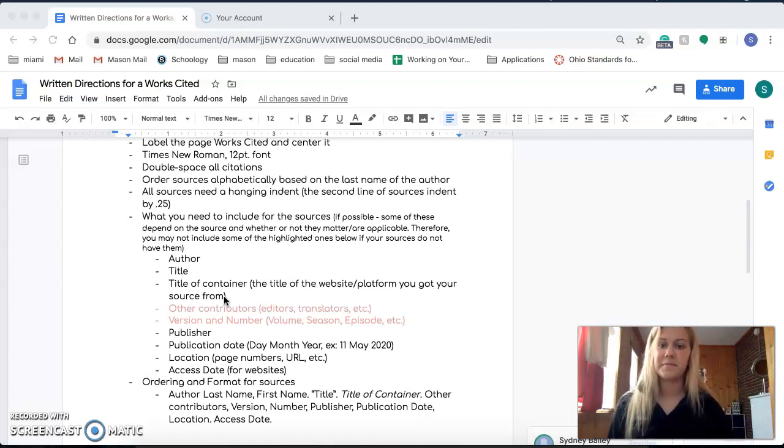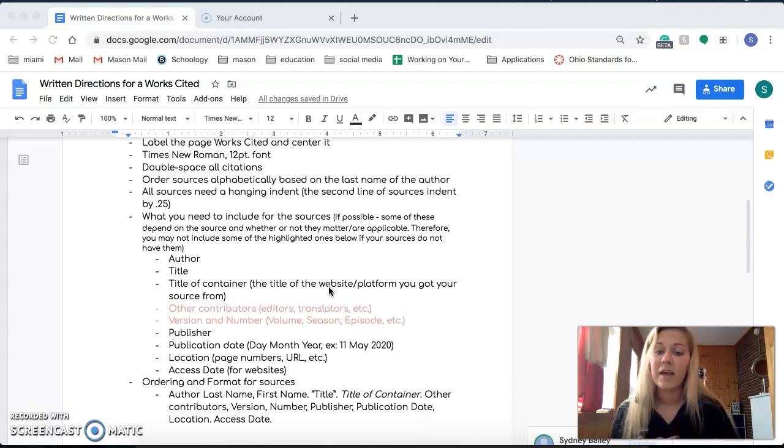like the title of the website. You'll do the title of the container. So in this case, the platform you got your source from, like US Daily Mail. So it's not the title of the website, but it's like the website itself. So US Daily Mail, NY Times, that kind of stuff. So that will be the title of the container.